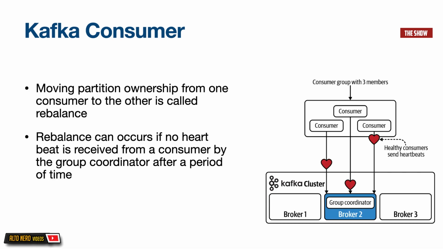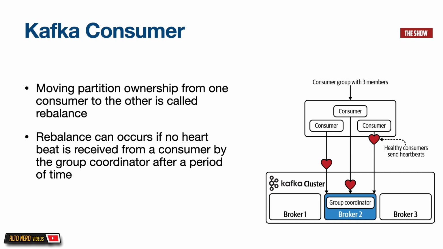I mentioned that in a consumer group, each consumer is responsible for consuming from a partition. But what happens if that consumer dies? When a consumer dies, it triggers something called a rebalance in Kafka. Basically, when consumers are pulling from a topic, they are just in the background making requests to see if there is data in a topic. When they do that, they send a heartbeat to the broker called the group coordinator, and when they commit an offset, they also send a heartbeat.